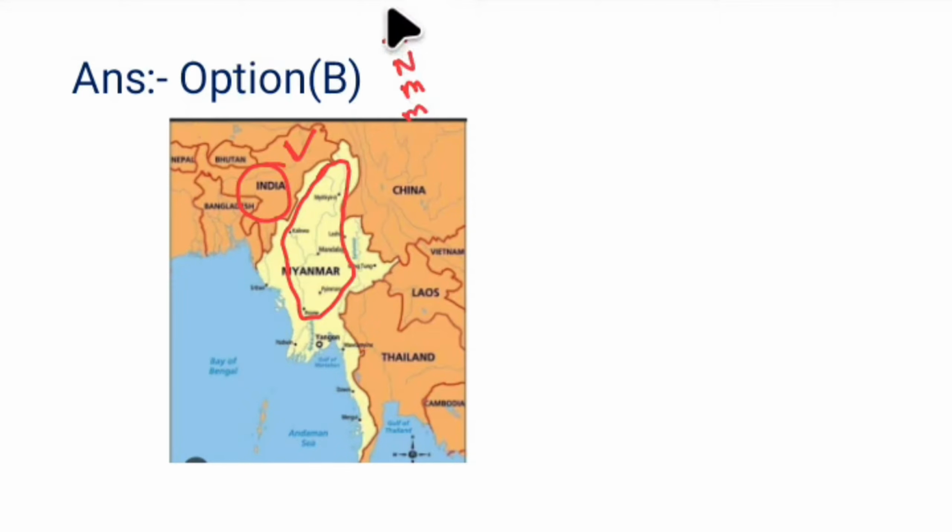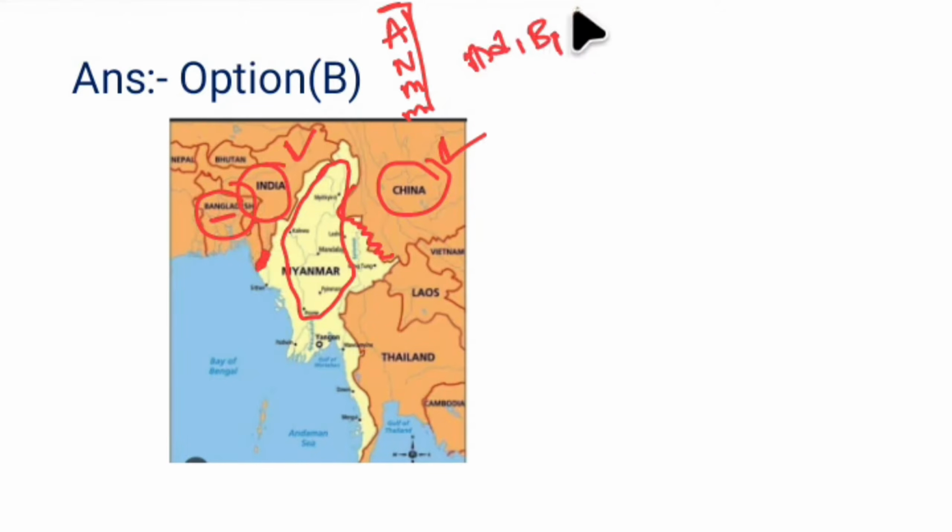These 4 states of India share a land boundary with Myanmar, and China is also sharing land boundary with Myanmar, and Bangladesh too. Followed by that, Laos and Thailand also share a boundary with Myanmar.